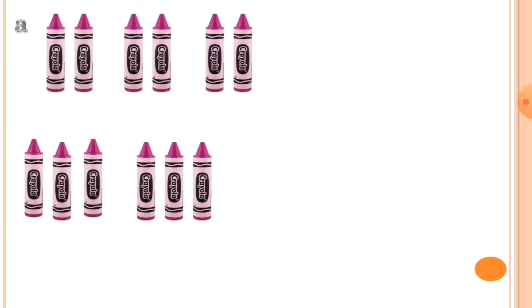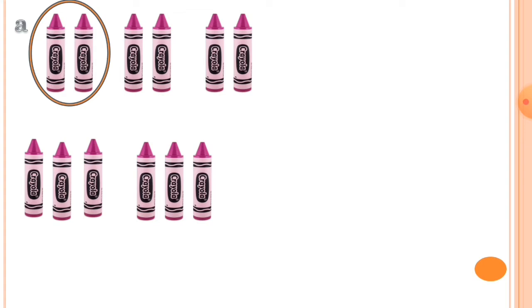As in the previous lecture, here also we are making groups. Here is group 1. You can see the crayons are given. So let's make the group here. We can put 2 crayons in each group. What do we do? We put 2 crayons in each group.